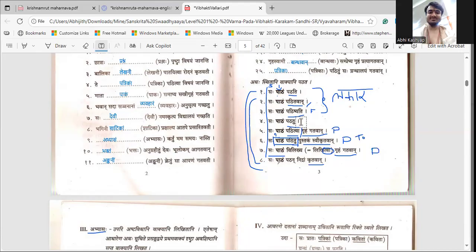There is no change. Okay. Then pathitva, continuous, kritva. Kritva. Okay. Pathitum, kritum. Kritum, no? Okay. Then here in the 7th and 8th sentences, you use your own imagination.